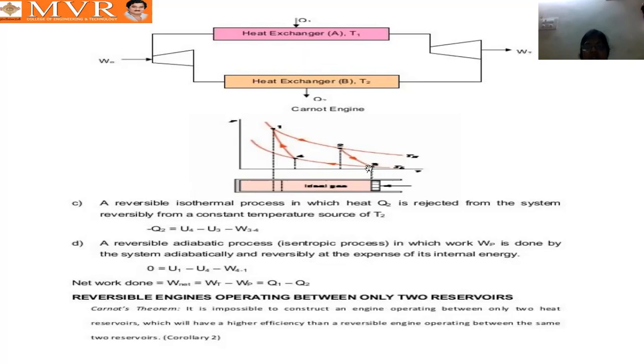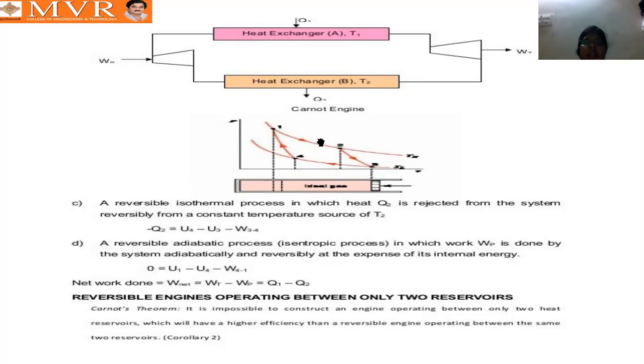And 2 to 3 is expansion in the turbine. So 2 to 3 is adiabatic expansion in the turbine, and 3 to 4 is the heat exchanger, where heat is rejected. And 4 to 1 is a compression work. We will take all these processes on a PV diagram, with pressure and volume. 1 to 2 heat enters, 2 to 3 is an adiabatic process, 3 to 4 is isothermal heat rejection, and 4 to 1 is adiabatic compression.